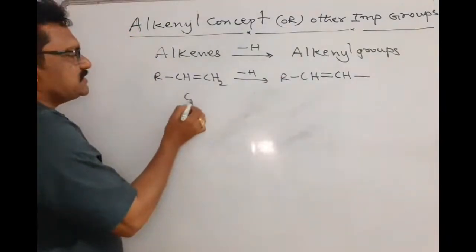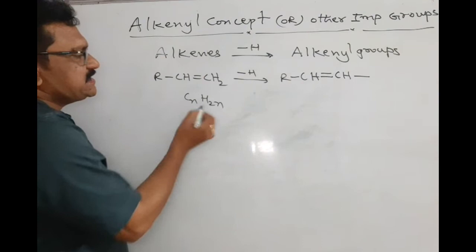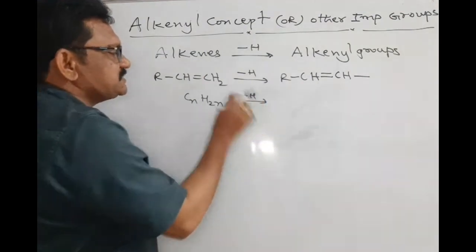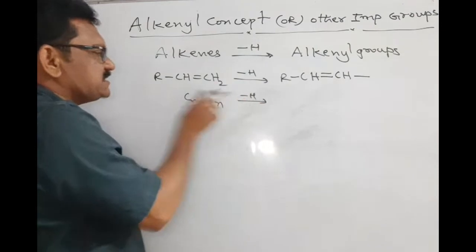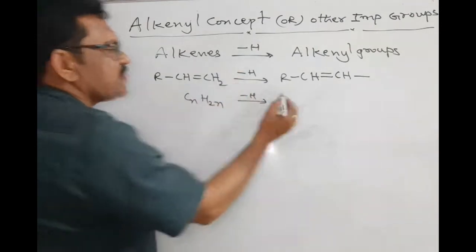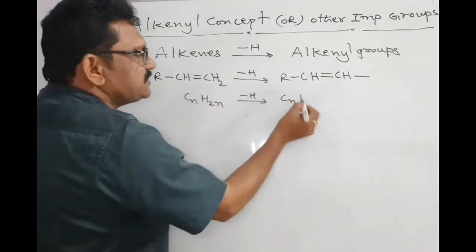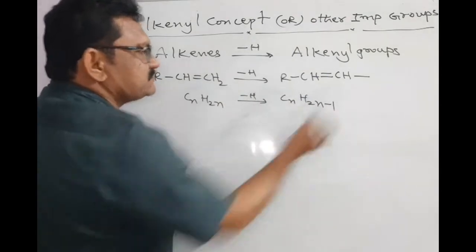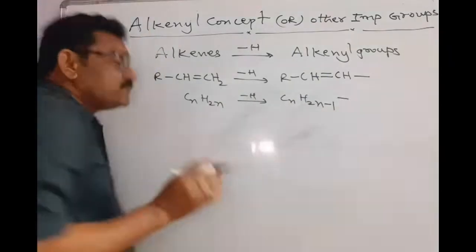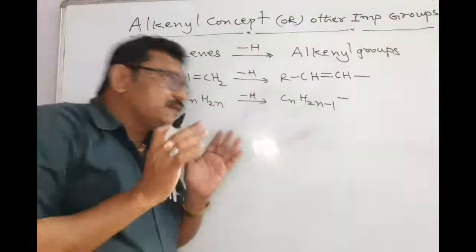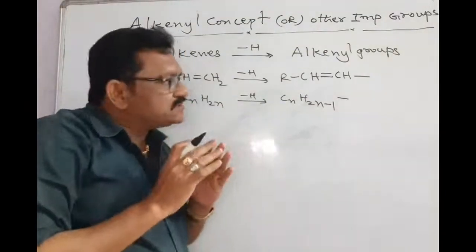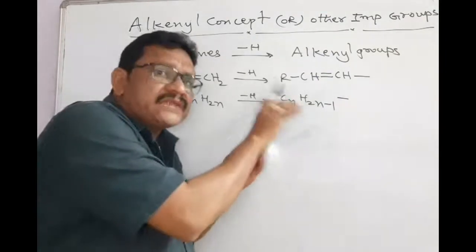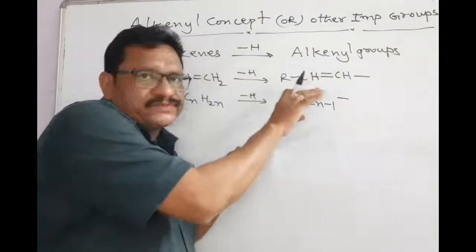For example, the general formula of alkene is CnH2n. That means in this group there is one hydrogen atom less, so ultimately you will get groups like CnH2n-1 with a bond. Because alkynyl and other groups are not individual groups, they are attached to some other groups.